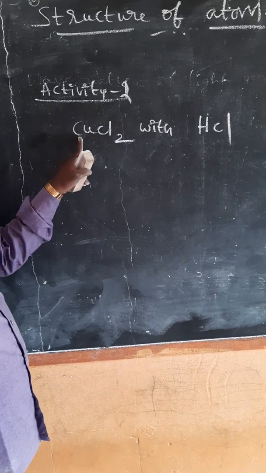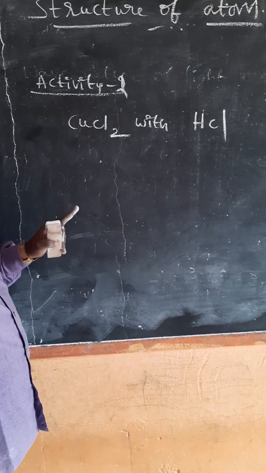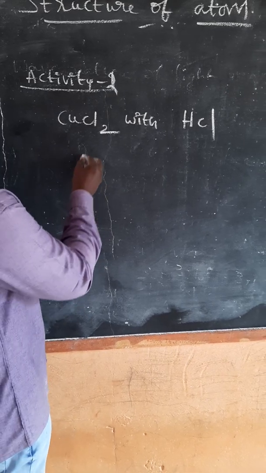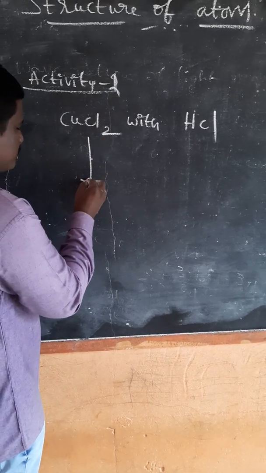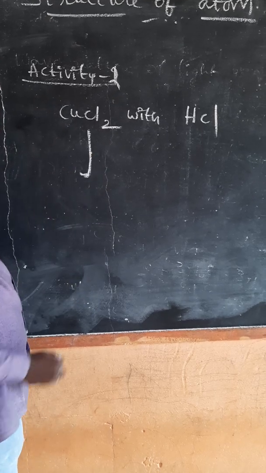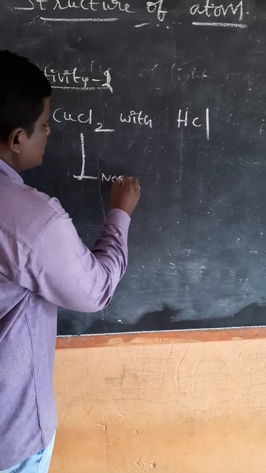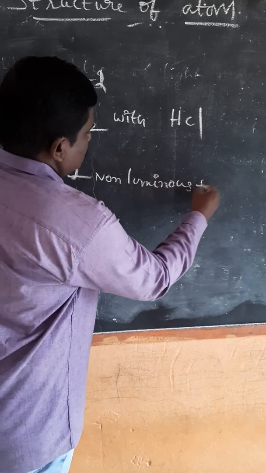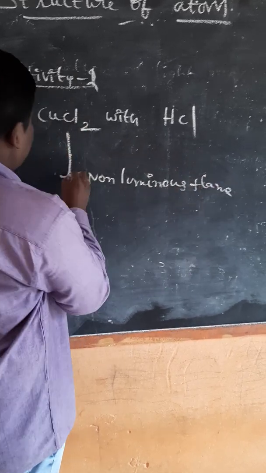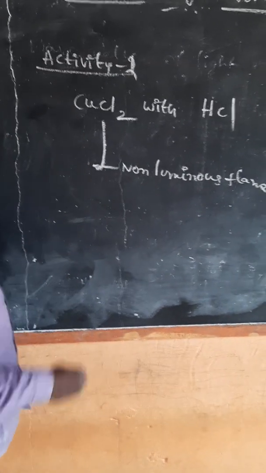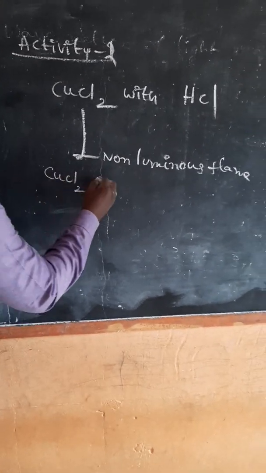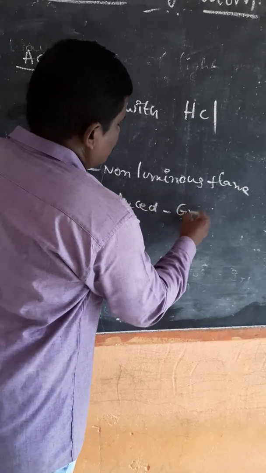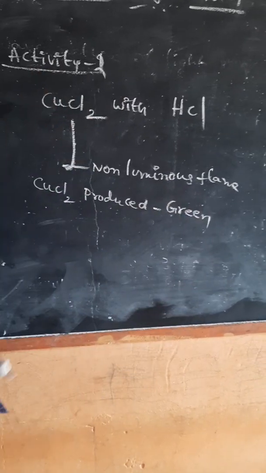This paste is taken in a platinum loop and introduced into a non-luminous flame. CuCl2 produces green color. What color do you observe? Green color.